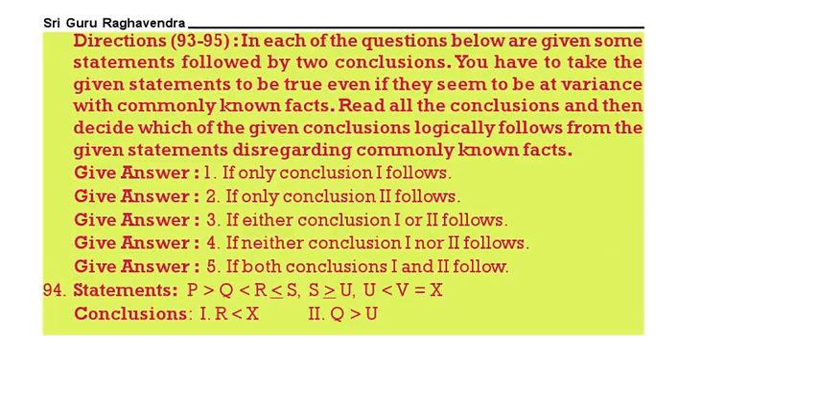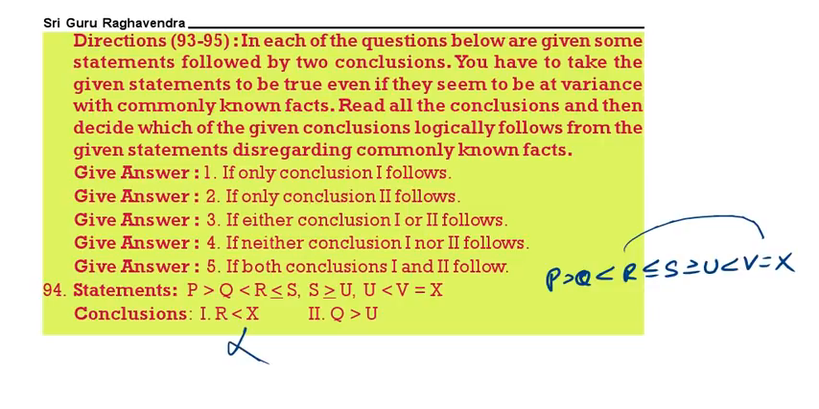Next, 94. P greater than Q. Q less than R less than or equal to S. S greater than or equal to U. U less than V. V is equal to X. R less than X does not follow. Q greater than U does not follow. Neither one nor two follows.